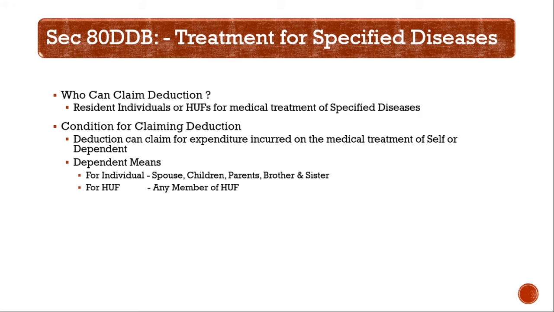So from this you might have got an idea that this section deals with a person who is a resident individual or a HUF who is suffering with the specified diseases and is also taking the treatment for the same, and is eligible for the deduction.